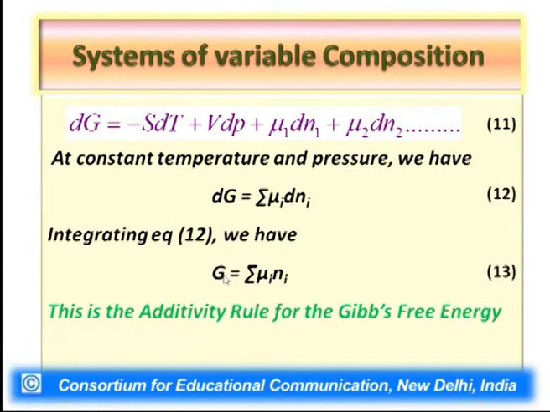given by equation 13, that is, G, the Gibbs free energy of the system, is related to the sum of various terms, each being the product of the chemical potential of a particular component times the number of moles of that component. For each type of component, such a term can be added, and what you get is the total Gibbs free energy of the system. So this is basically the additivity rule for the Gibbs free energy.